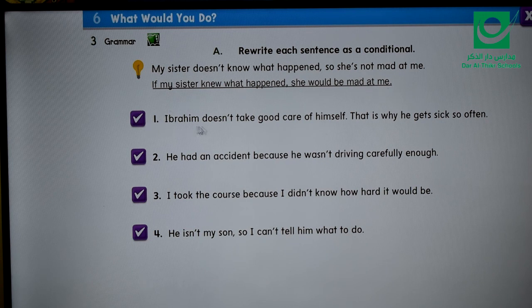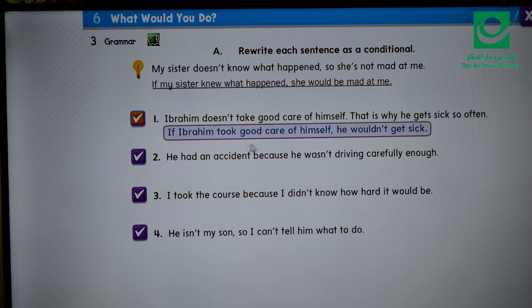Number one, Ibrahim doesn't take good care of himself. That is why he gets sick so often. So he doesn't take good care of himself and he gets sick so often. So if Ibrahim took good care of himself, he wouldn't get sick so often. Let's look at the answer. Exactly. So if Ibrahim took good care of himself, he wouldn't get sick.